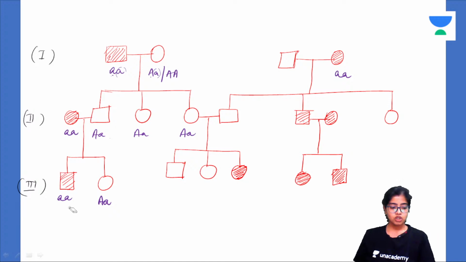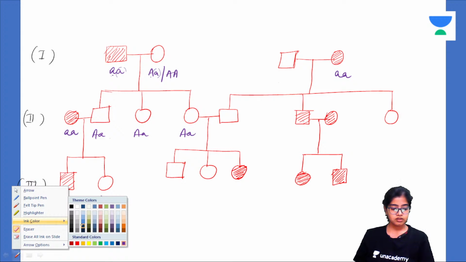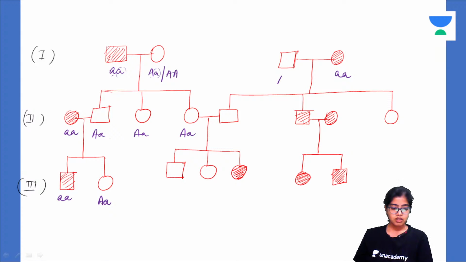Looking at the children. What is this one? This one is A and a. This one is again AA. This one will be aa, affected. This is also affected, aa. And this one is A and a. Okay. Got it? Now both of them will produce this. They are getting this gamete and this gamete, which will then meet to produce this aa. And they can either be A and a or AA.